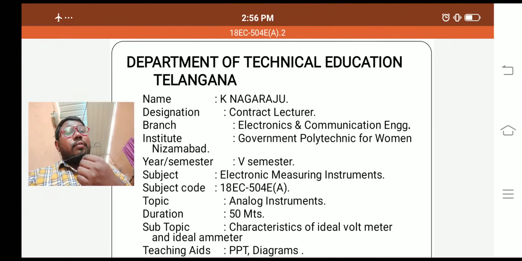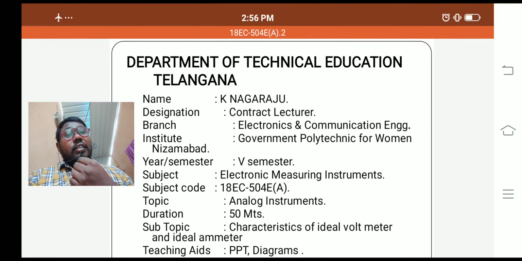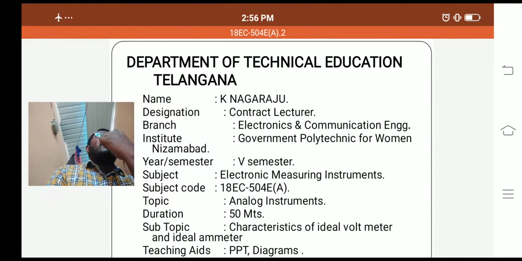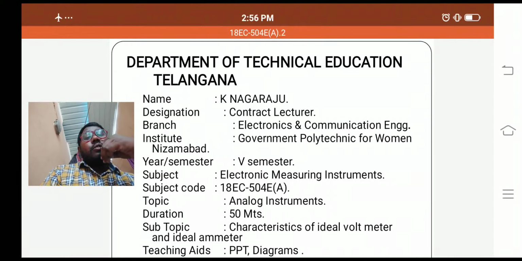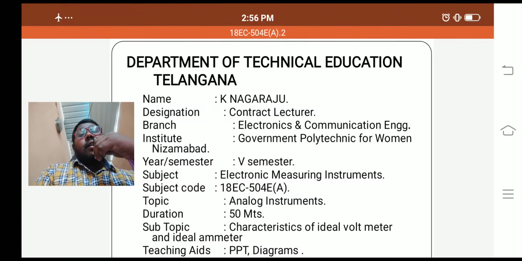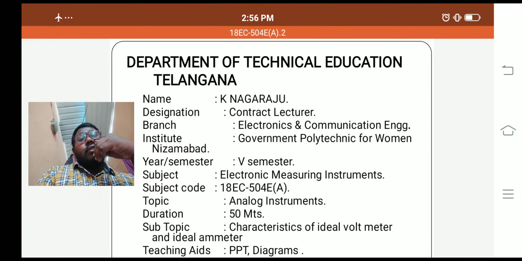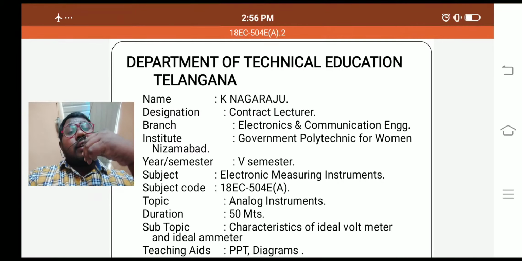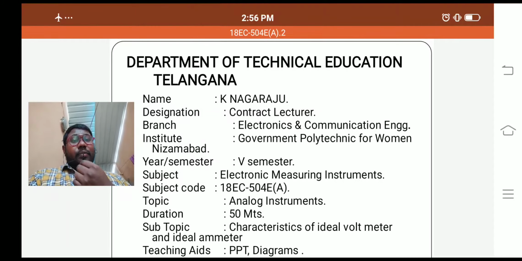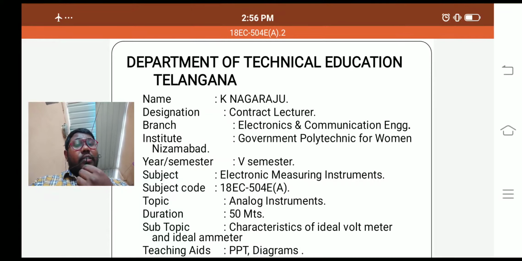What are the types of digital instruments we have? All those things we are discussing. What are the advantages of digital instruments over analog instruments? All these discussions we are going to have in this particular subject, electronic measuring instruments.